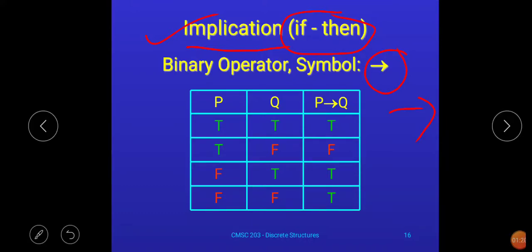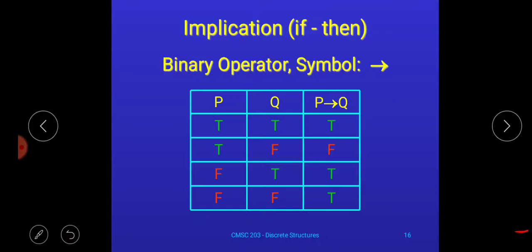Binary means, now I think you are quite familiar with this term, that minimum we will require two propositions. If you are dealing with two propositions, then as I said earlier, the first proposition you have to write as two times true and two times false, and the second proposition you have to write alternately true and false. The point you have to remember in case of if-then is that this sequence is also important here.